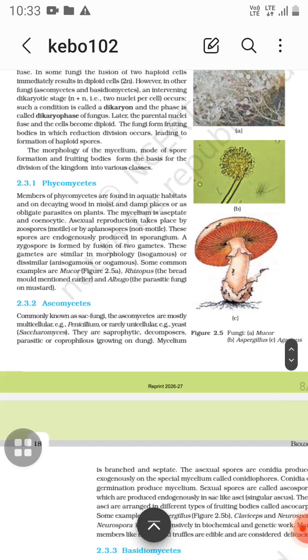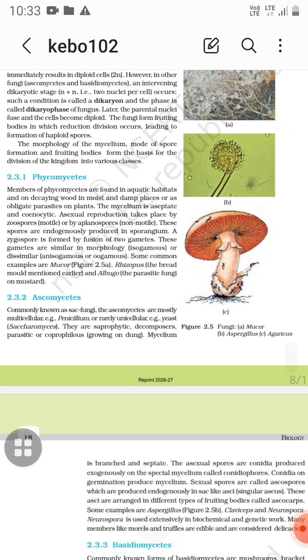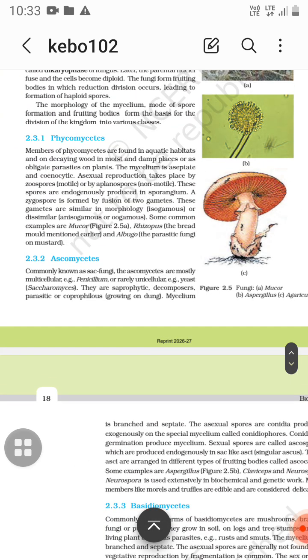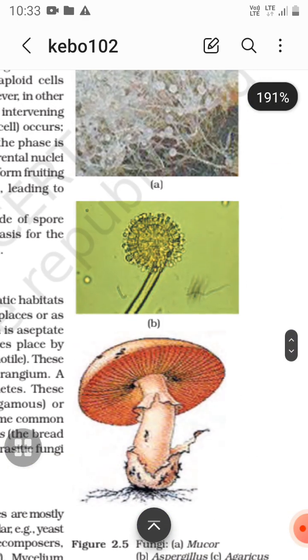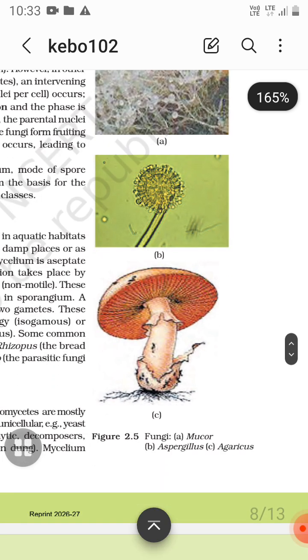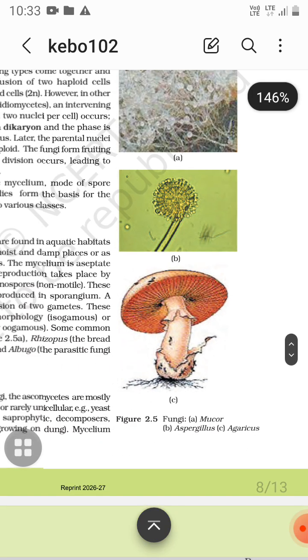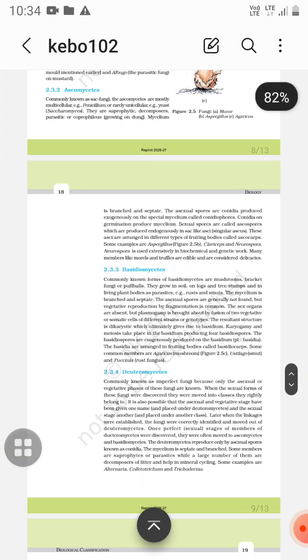So these were the classes of fungi, that is Phycomycetes, then Ascomycetes, then Basidiomycetes, and Deuteromycetes. And Ascomycetes is Asco, so also commonly known as sac fungi. And in the diagram you can see the first diagram showing the Mucor belongs to the class fungi Phycomycetes. Second is the Aspergillus, that is Ascomycetes, and Agaricus, that is mushrooms belonging to the Basidiomycetes. So this was all about the